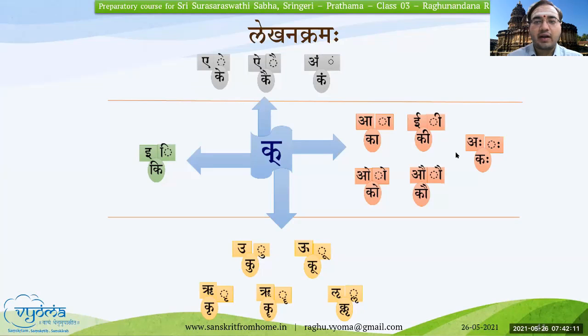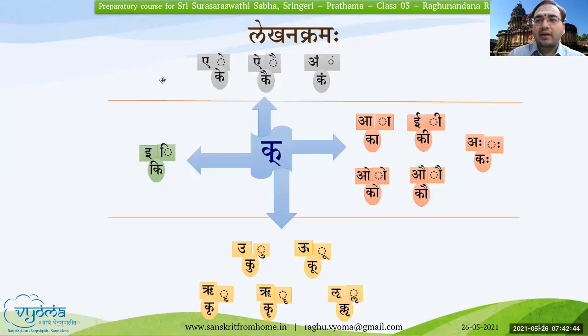The 2 dots are the Visarga, which we write to the right side. Similarly, we write above the letter for Ekara, Aikara, Okara and Aukara. And we write it below for Ukara, Uukara, Rikara and Riikara. This is a general way in which the Gunitaksharas are written.